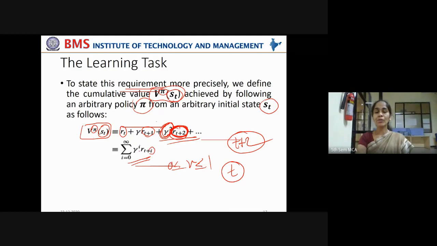This i denotes the delay in time. T is the immediate time point. T plus 1 is delayed time. T plus 2 is still more delayed time. So as the i value increases, the time delay increases.